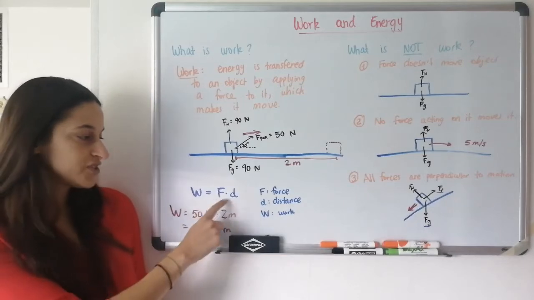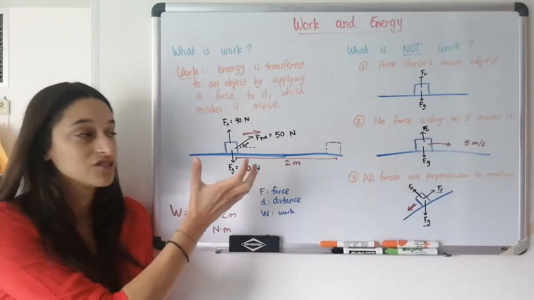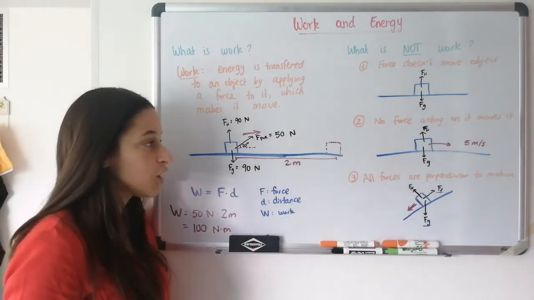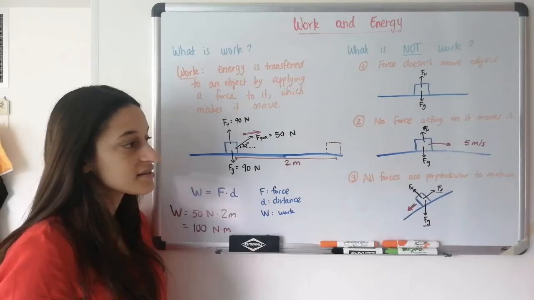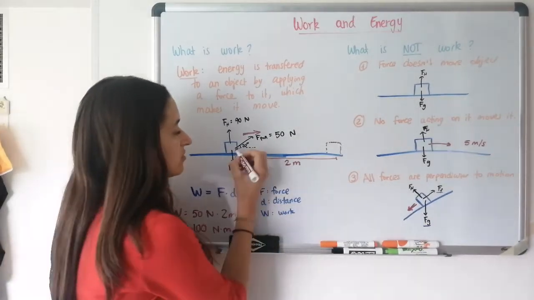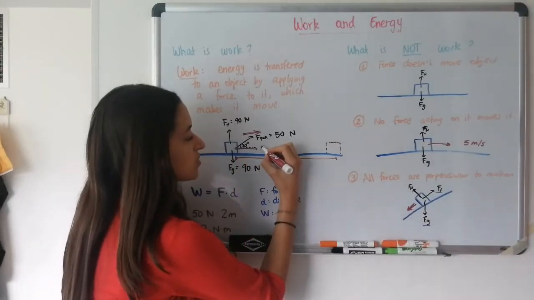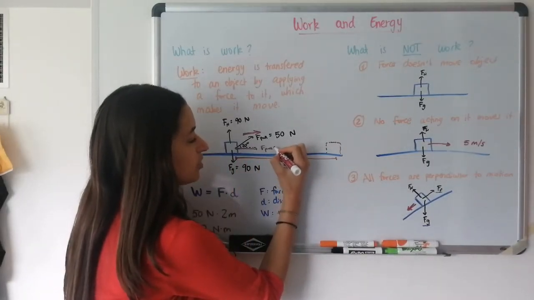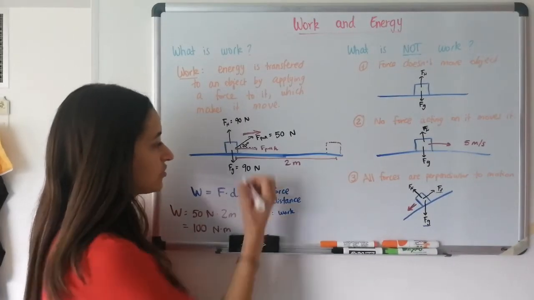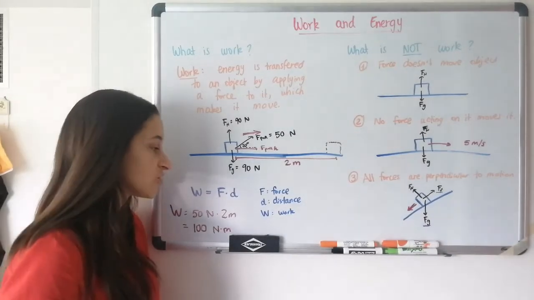So we need to do force times distance, but we don't care about the net force in general, the total force, the magnitude. We care only about the component that is in the direction of motion. So we only care about this component of the force, the horizontal component. So we care about F pull horizontal, which I'm going to put an H. We had a vertical one, but we have a horizontal, and we only care about the horizontal.